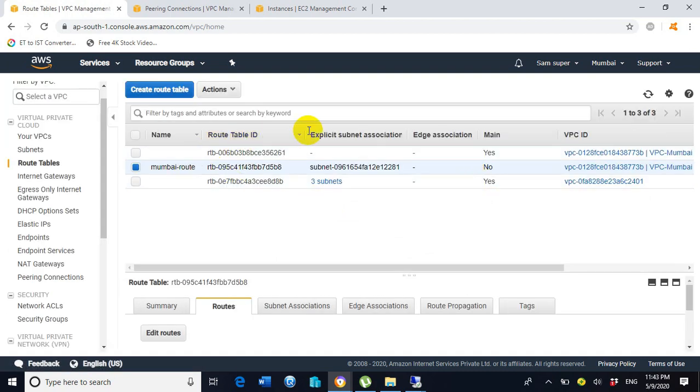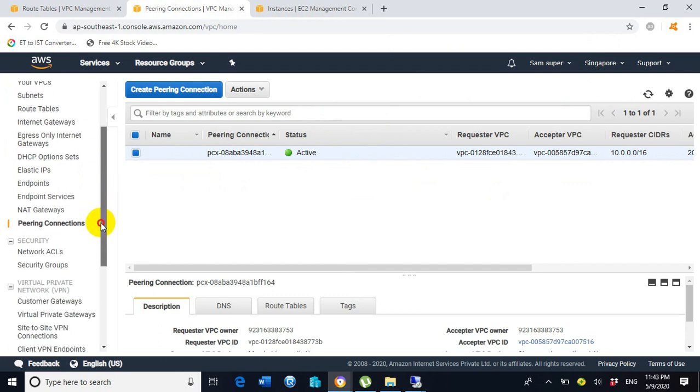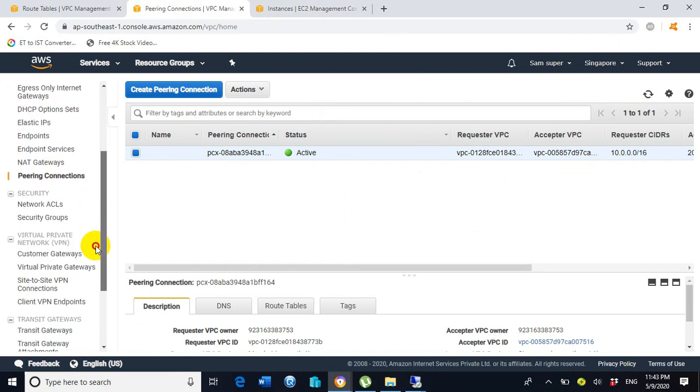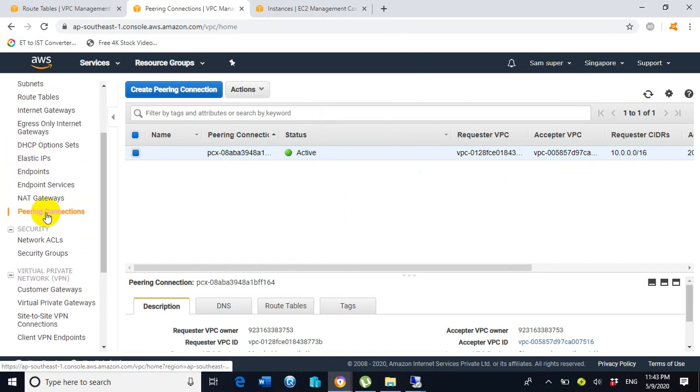The same thing we need to perform on the Singapore region. So go there. Now we are here in the Singapore region and we need to perform the similar task. So click on peering connections. So where is peering connection? Here we are, peering connections.